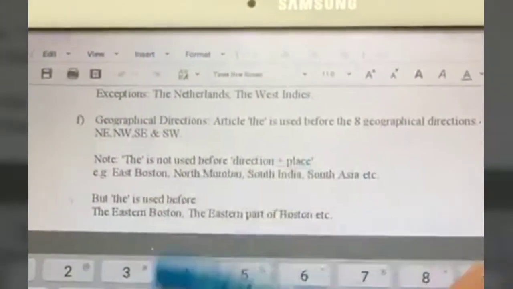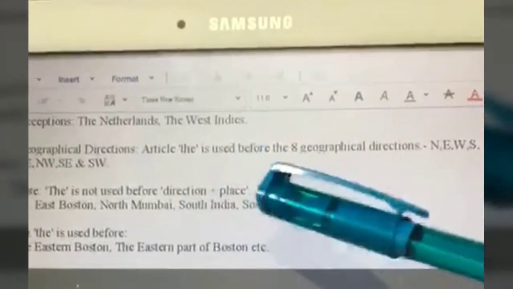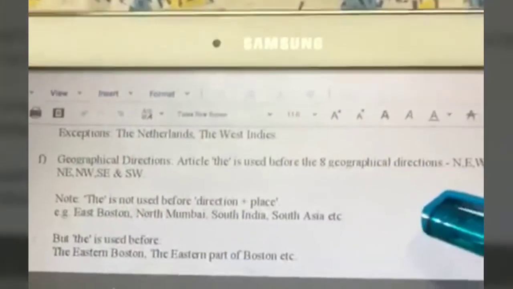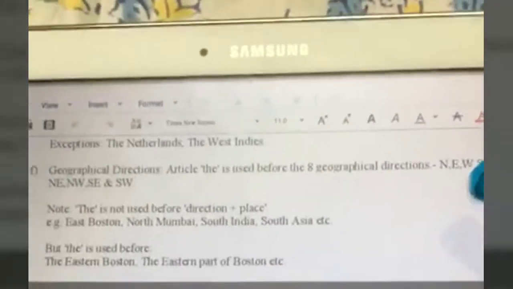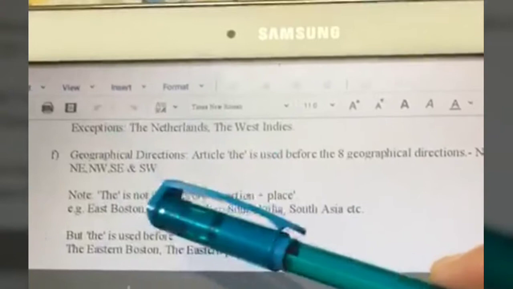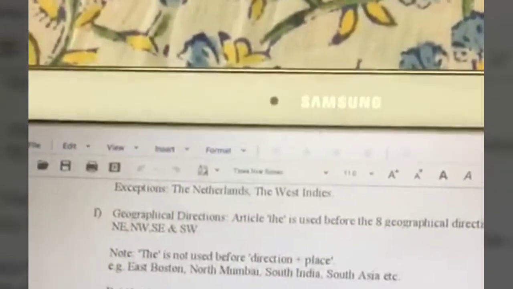Okay, so the next rule applies to geographical directions. What does the rule say? The rule says that the article the is used before the 8 geographical directions. What are the 8 geographical directions? North, east, west, south, northeast, northwest, southeast and southwest. So when we say northeast, we have to say the northeast, right?